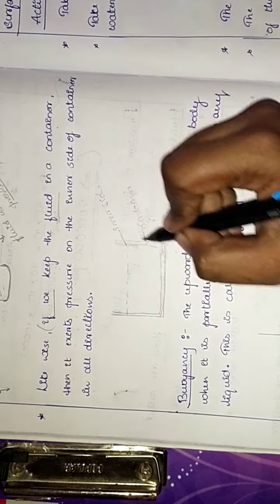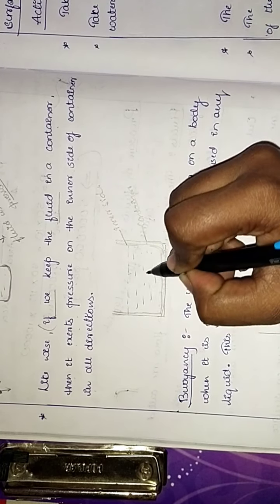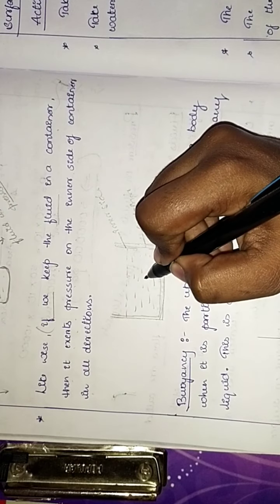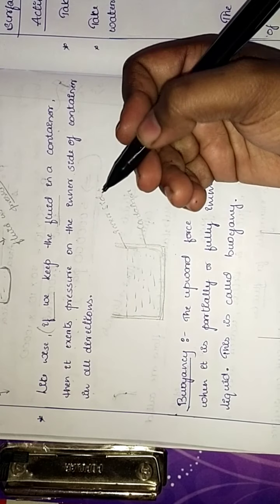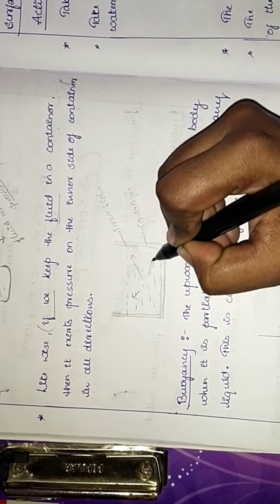Say for example, the container is filled with water. So the water is having pressure in all the directions.